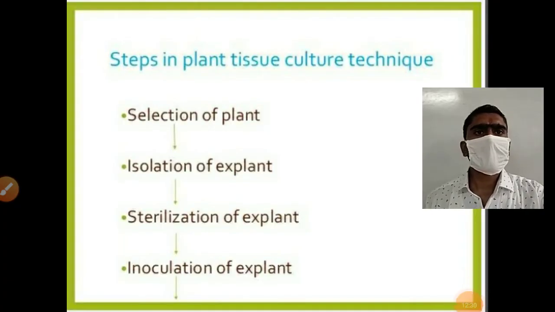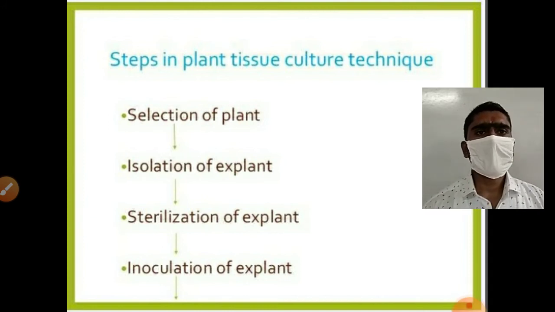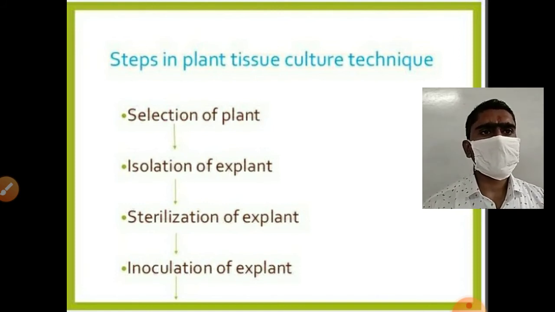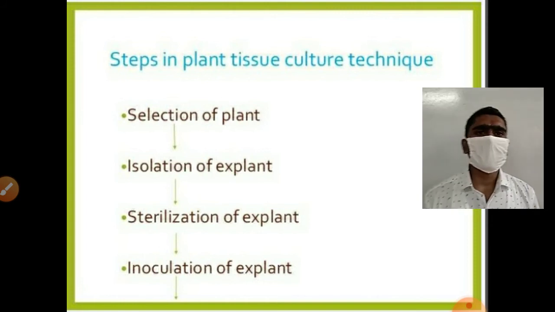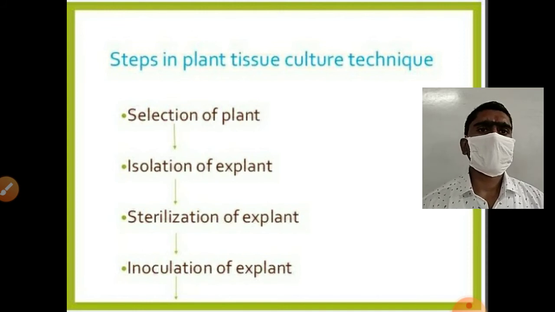Let's see here, steps in plant tissue culture. What are the different steps involved in plant tissue culture? The first and important step is selection of plant. Selection of plant is the choice of the scientist who is going to perform the experiment. It is your choice which plant you want to grow in vitro. You can choose any plant, or if you are growing commercially, then as per market need you can cultivate any plant which has a market value.